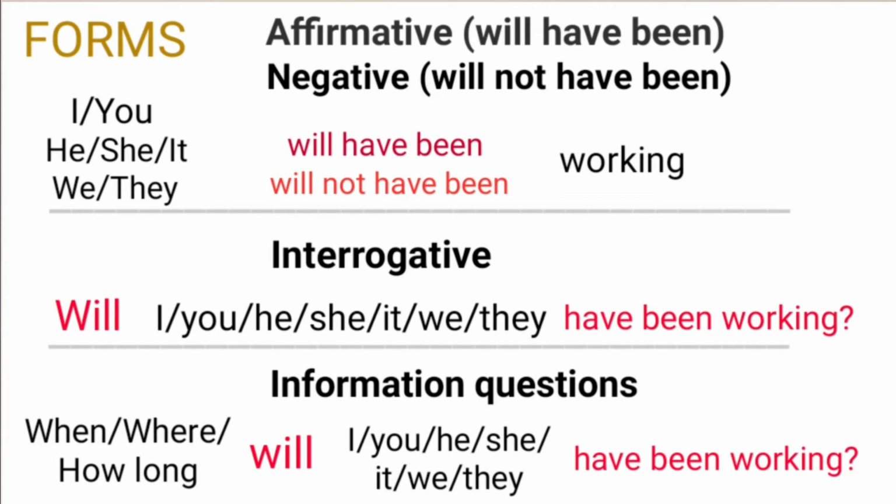In interrogative form, we start the sentence with will, then different subjects are used. Examples are, will he have been working? Will she have been working? Will they have been working? In information questions, a question word or a phrase is added before the interrogative form. Examples are: when will he have been working? Where will she have been working? How long will they have been working?